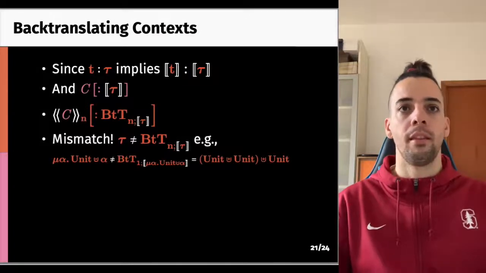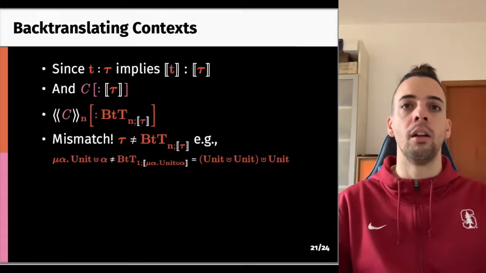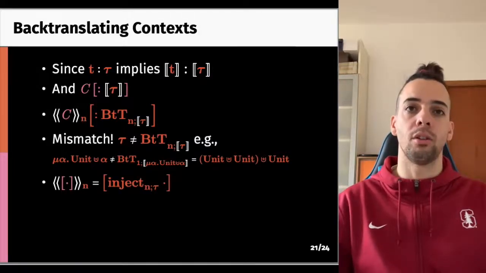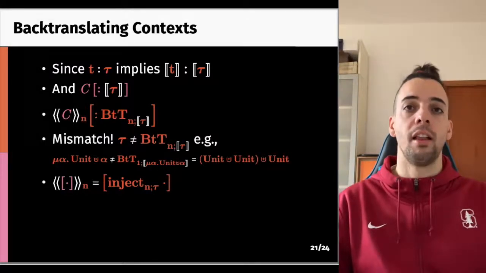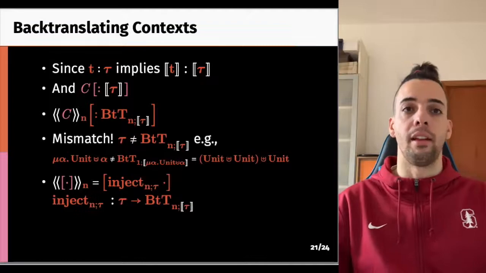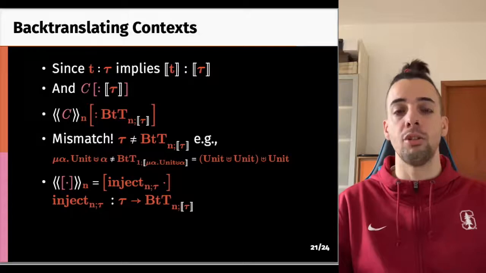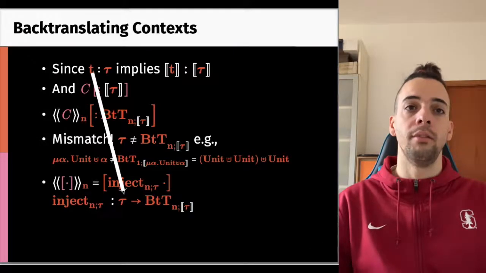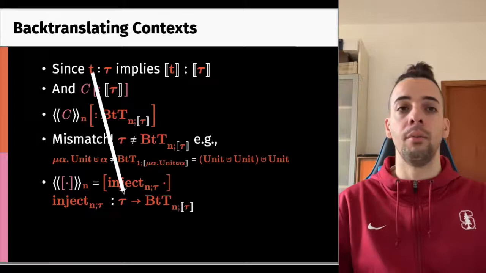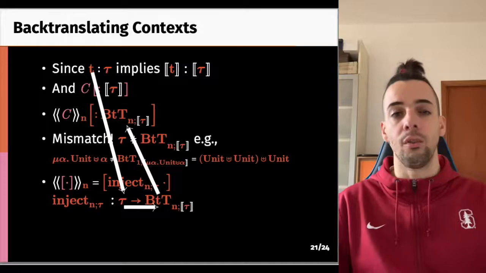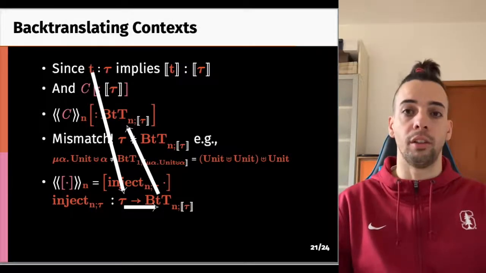For example, take mu alpha. unit plus alpha, its backtranslation at index 1 is unit plus unit plus unit. So when creating the iso context from the equi context, we need to add a conversion function, inject, that makes sure that everything type checks. And that takes something of type iso tau and returns the same term at type backtranslation of compiled tau. So iso t is fed to inject at type tau, which returns the same t at type backtranslated compiled tau, which is now ready to interact with the backtranslated context.